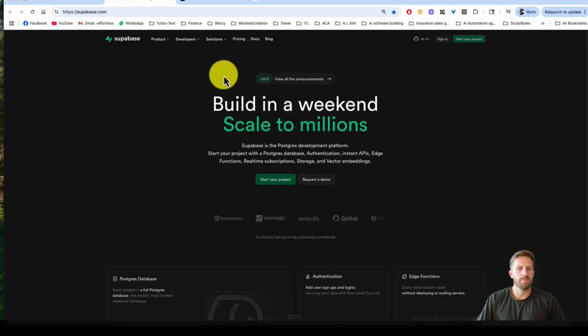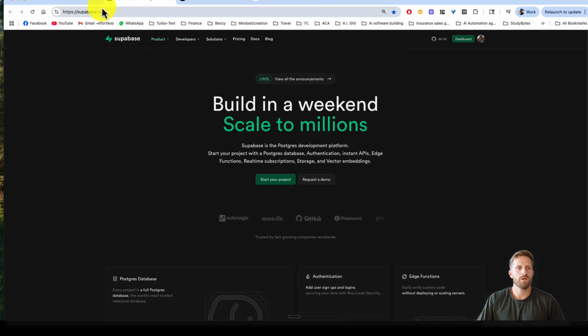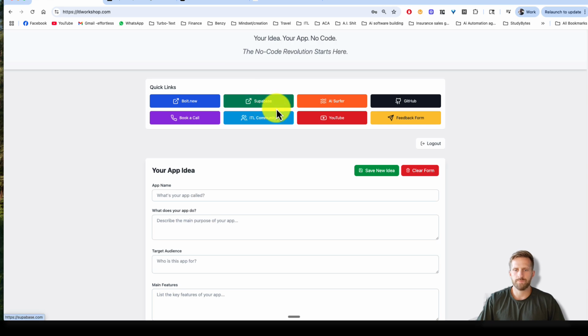Supabase, this is your database. This is where you're going to store all your data, login information, photos, videos, etc. Every app needs a database.